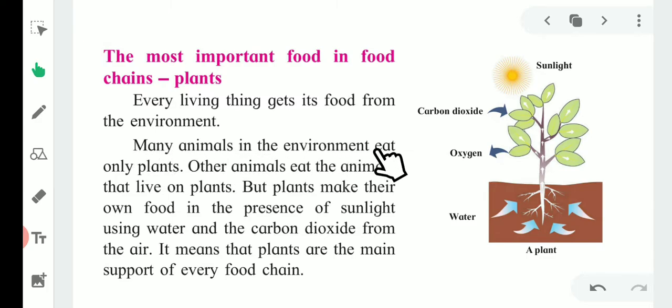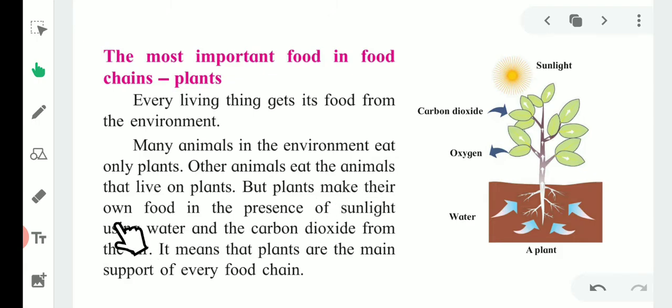Many animals in the environment eat only plants, which means some animals like deer and goat only eat plants. Other animals eat animals, like a lion eats other animals that live on plants, which means a lion can eat the deer and the deer eats the plants.